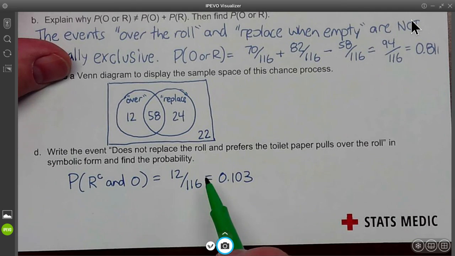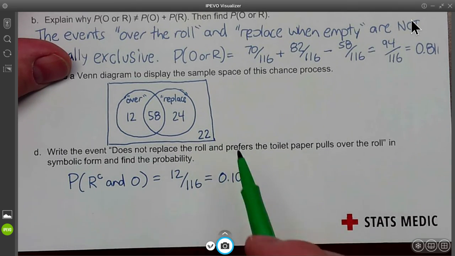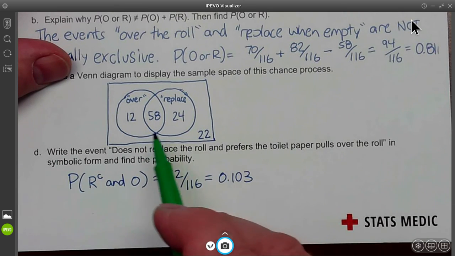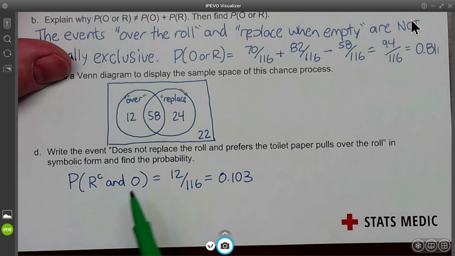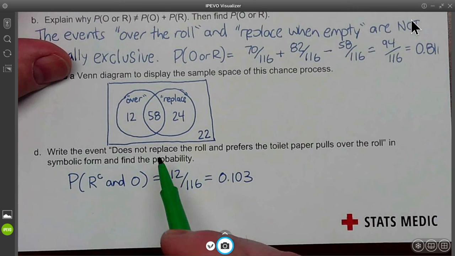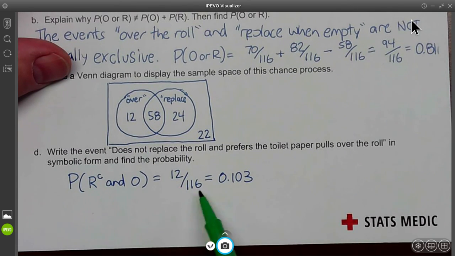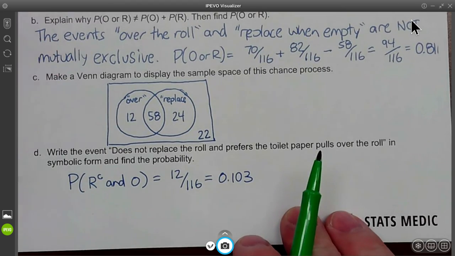So it's not in replace, but it is in the O. So all the non-replaced are over here. There's 34 that are in non-replace, but it's also in over. So you wouldn't count 22, you're just counting the 12. So it's 12 over 116, which is 0.103.